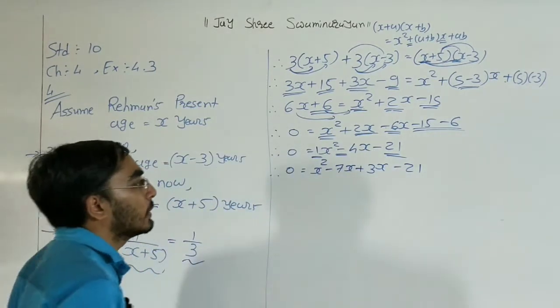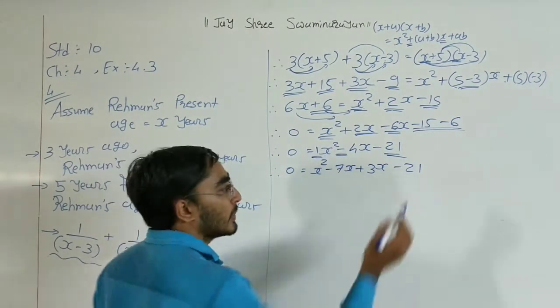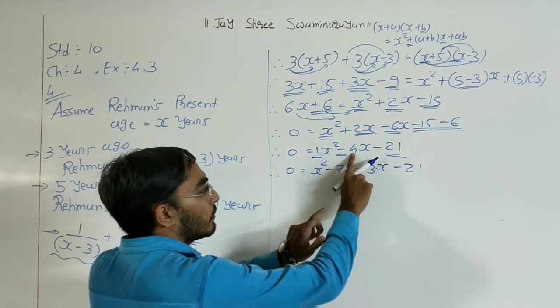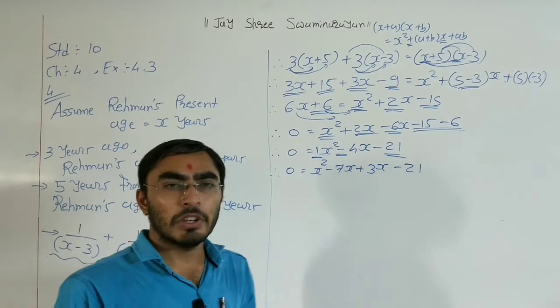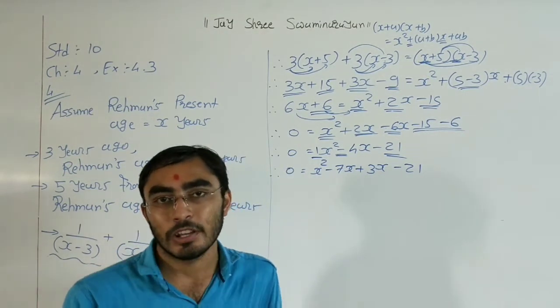Okay. Now alternatively what we do here, that is x square as it is, minus 21 as it is. Now plus minus minus, 7 minus 3, 4, x. That means we just need to change the form of the quadratic equation. Okay.